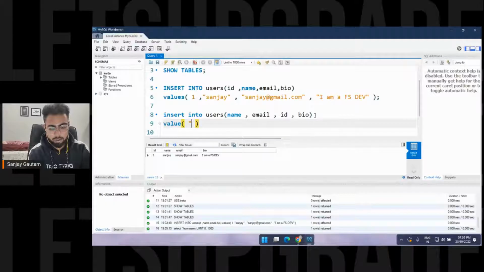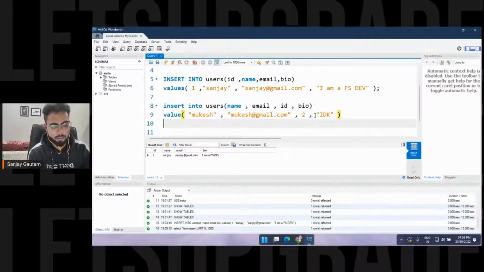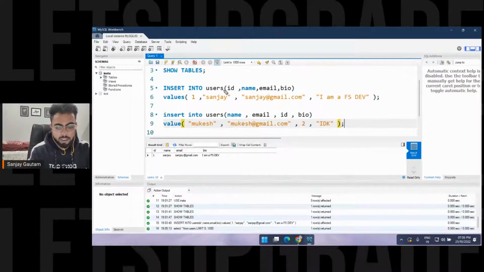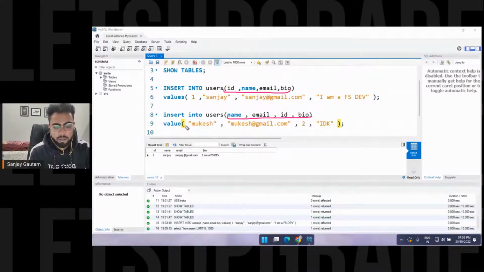So the name is going to be Mukesh, email is going to be Mukesh@gmail.com, ID is going to be 2, and the bio is going to be IDK, whatever, and put a semicolon here. So in the order you have mentioned your column names, in the same order you have to add your values. That's very important.